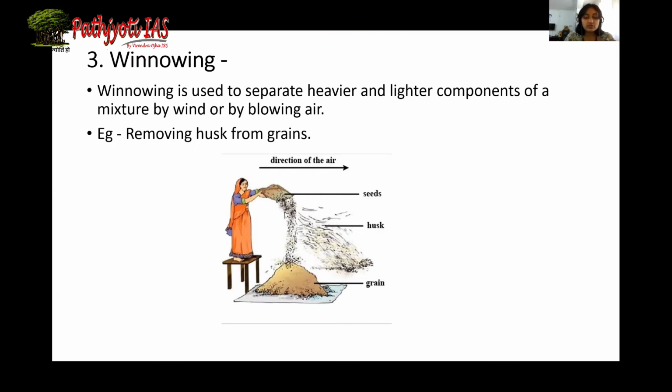Winnowing is used to separate heavier and lighter components of a mixture by wind or by blowing air. As it is described in the image, as the seeds and the grains are poured on the floor, the husk will flow away in the direction of the wind, and we will separate the two components.